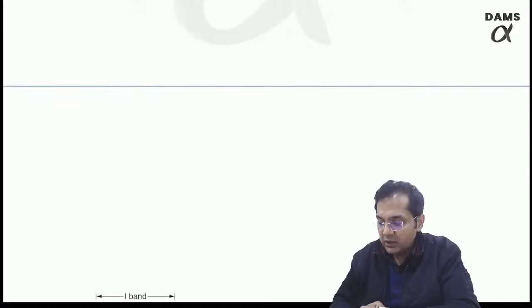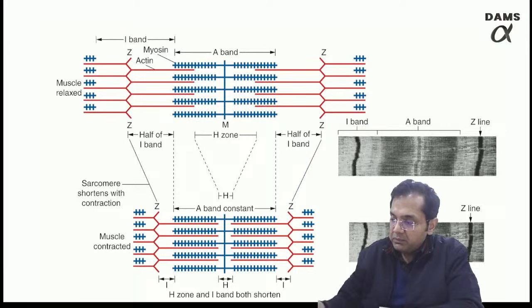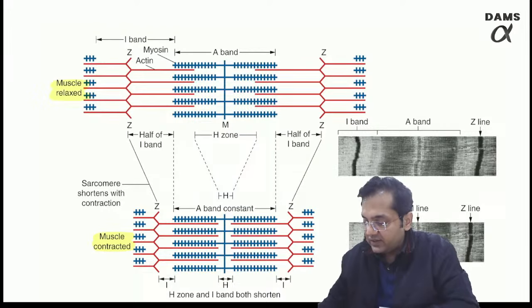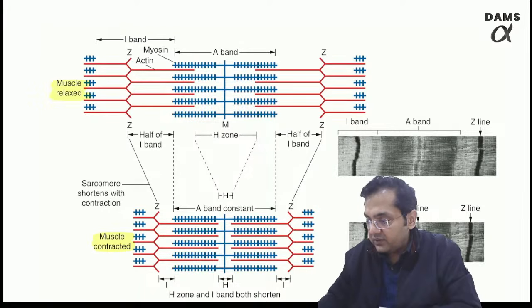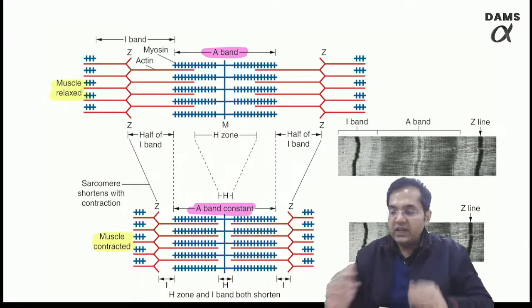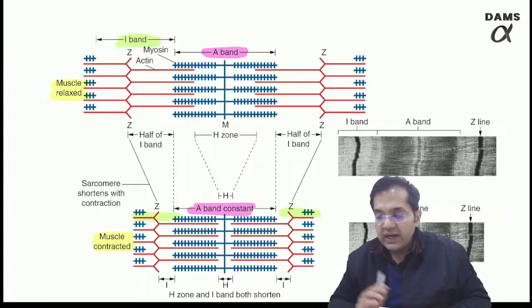Let's look at a picture now. If you look at this picture, excellent picture to understand what is happening. Above, the muscle is in relaxed state. In the bottom picture, muscle is in the contracted state. What you can see, the two Z lines are coming close together. As you see this, you will realize that the A band remains constant. The A band is the same. But what has happened, because of the sliding inward of the I bands, the I band has reduced in width. Just look at the I. The I band has reduced in width, right?